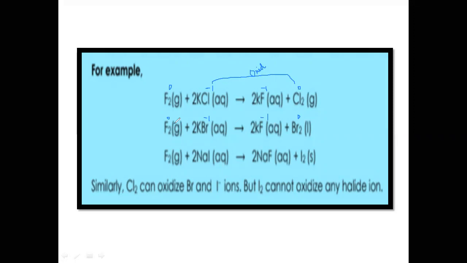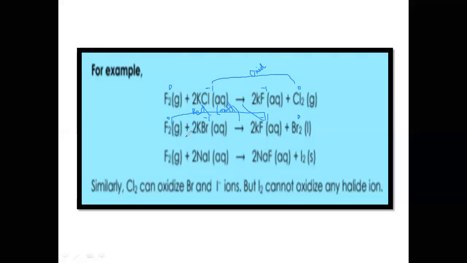So a decrease in oxidation state means that reduction of fluorine takes place. We will call it a reduction of the fluorine molecule, and it can be used as an oxidizing agent. We can use this fluorine as an oxidizing agent.